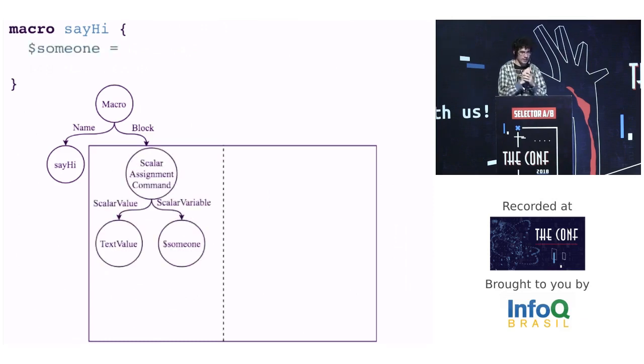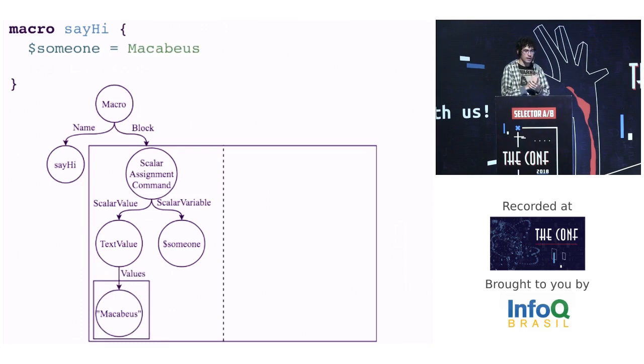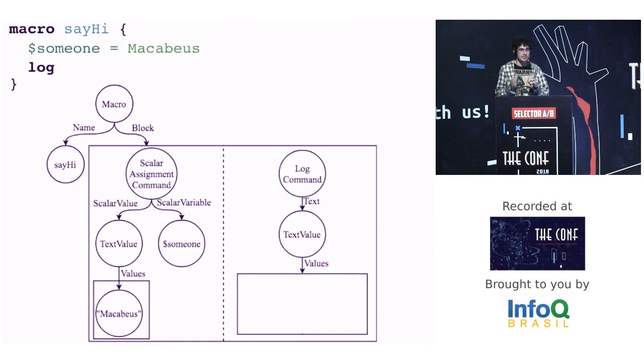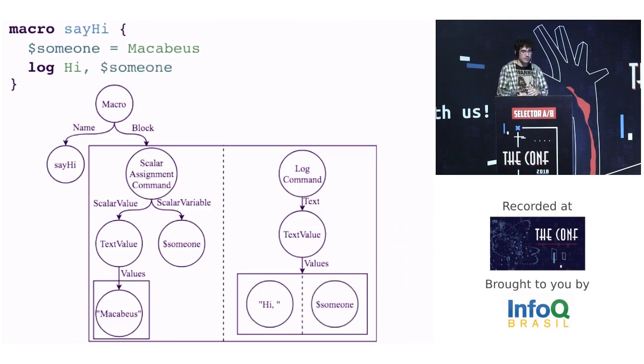Now it's a scalar assign command. The node has attributes with the scalar variable name and the scalar value to assign. In this case, a text value. And the text value is the literal Macabeus. The next macro block is saved in the next space in the array, and the compiler checks the keyword log, and this node has a text value to log. The text value has a hi, and an interpolation with the source, the someone variable. Since we succeeded in building the AST, this code is syntactically correct.